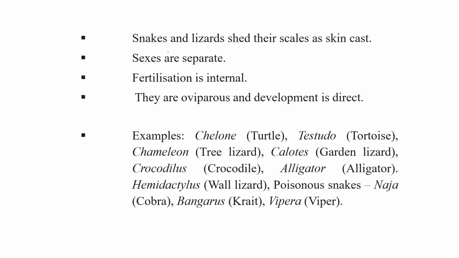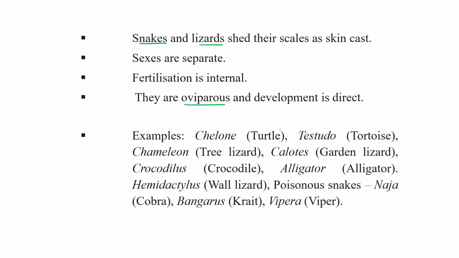So what kind of animals belong to this particular class? Snakes, different kinds of snakes, lizard, crocodile, alligators, they all belong to this particular class. Snakes and lizards can shed their scales as a skin cast. Their sexes are separate, fertilization is internal, they are oviparous, and development is direct.